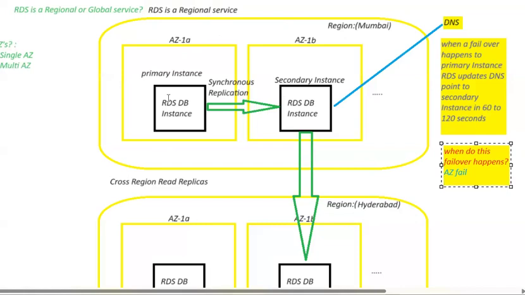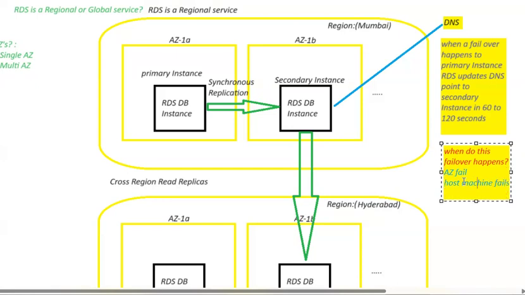Let's see another. Whenever the host machine fails, the database instance created on top of the host machine will fail.